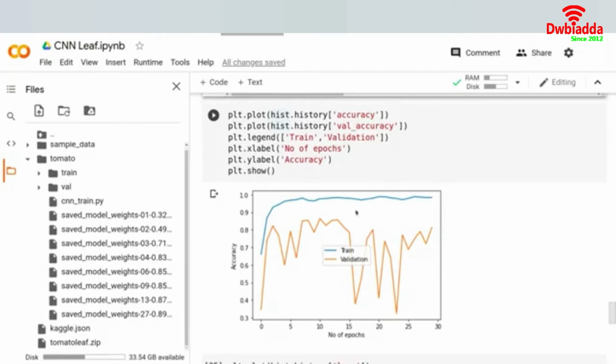We'll see one more callback over here, which is early stopping. Early stopping is a callback method. Let's say we are using early stopping on validation loss. If your validation loss does not decrease for, say, x epochs, it will stop your model at that point in time. You'll get to understand what I mean.